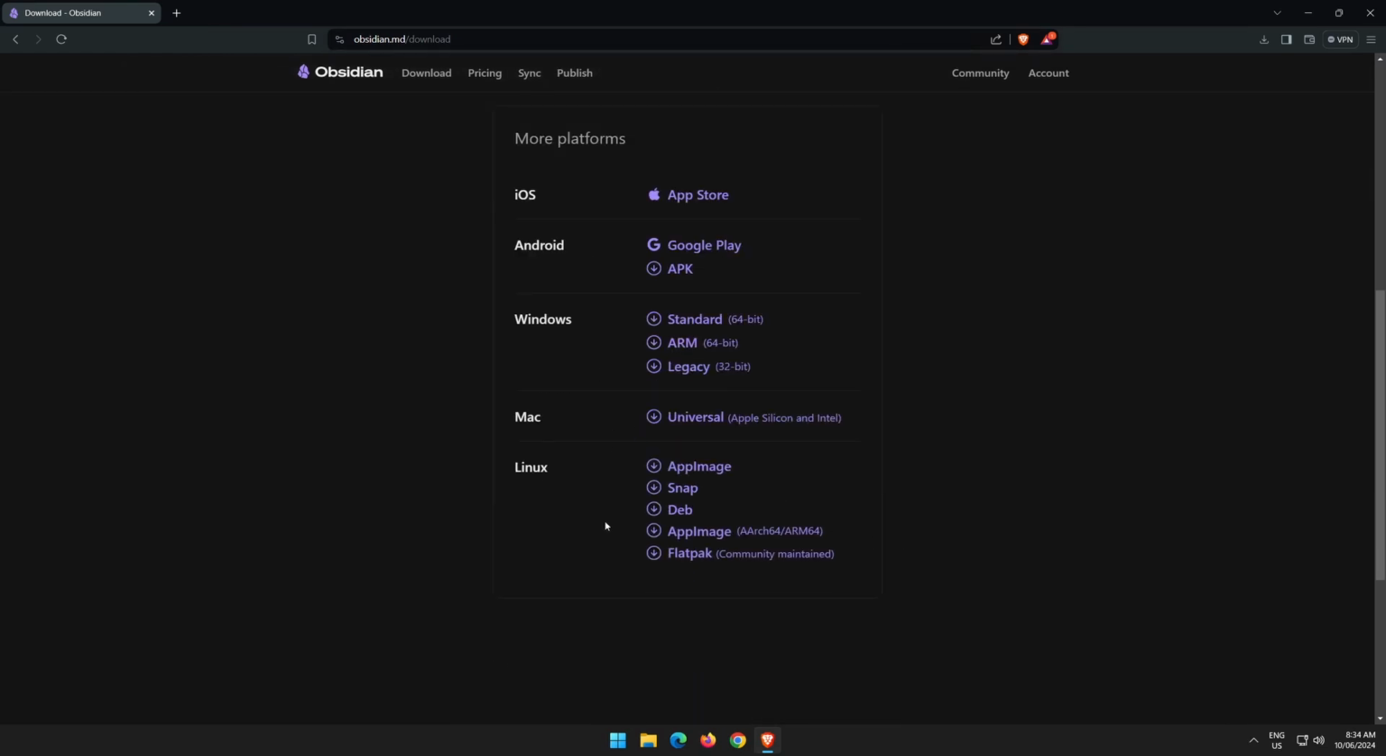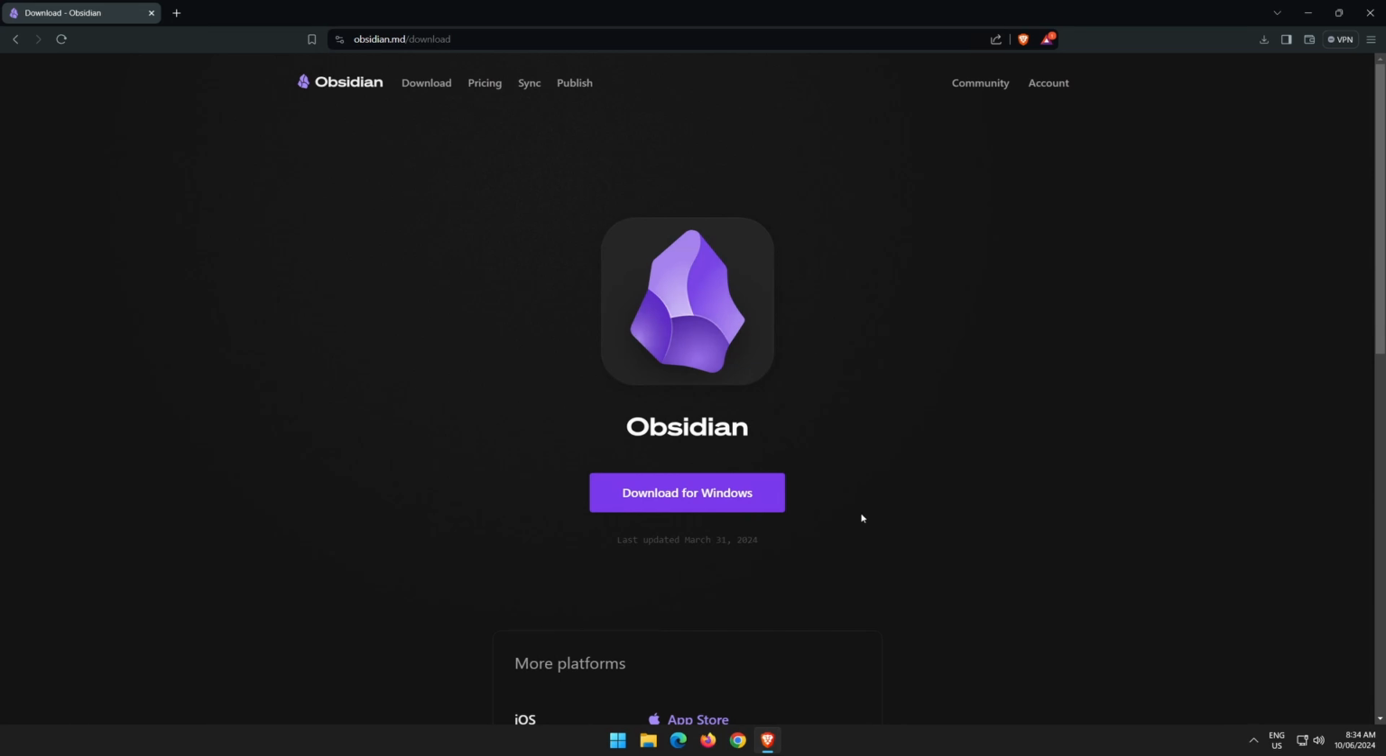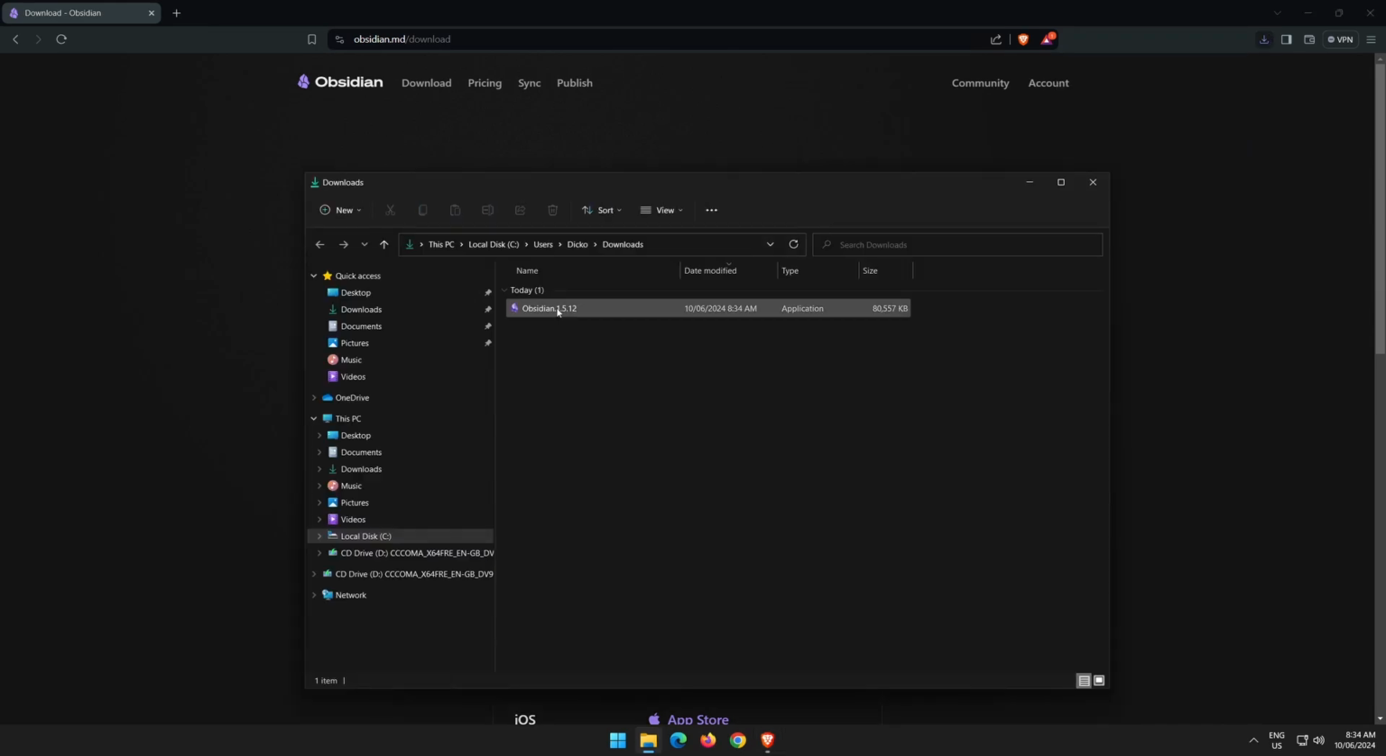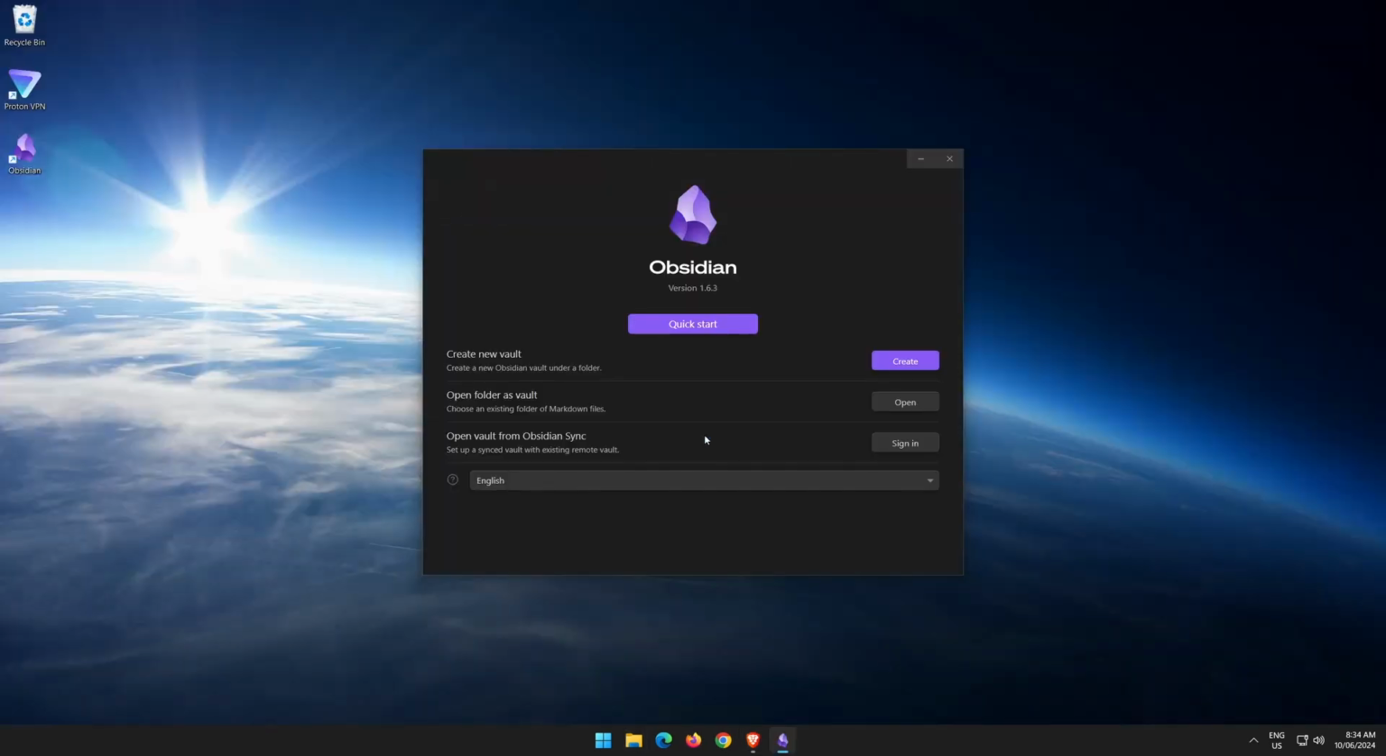For the purpose of this tutorial, we will be installing on Windows. So we're going to hit the download for Windows, save it to your downloads. Shouldn't take too long to download. Double click to launch the application installer. A few seconds later, Obsidian will install. Then you'll be presented with this window here.